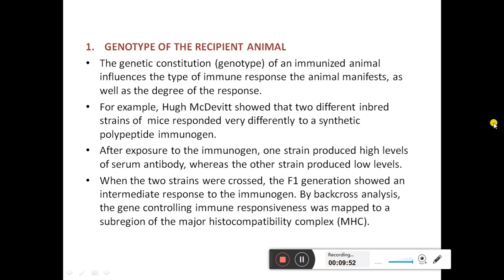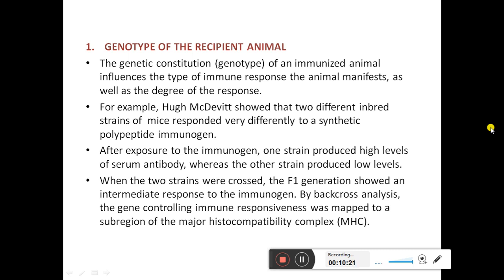For example, Hugh C. David showed that two different inbred strains of mice responded very differently to a synthetic polypeptide immunogen. After exposure to the immunogen, one strain produced high levels of serum antibody, whereas the other strain produced low levels. When the two strains were crossed, the F1 generation showed an intermediate response to the immunogen.